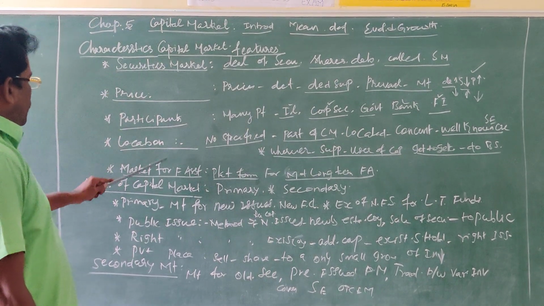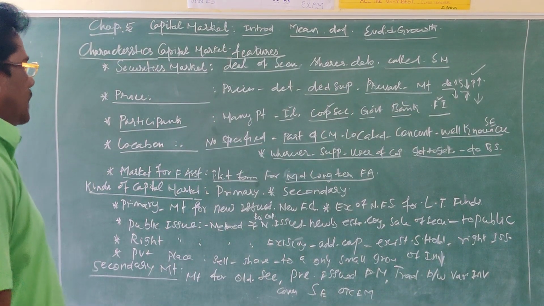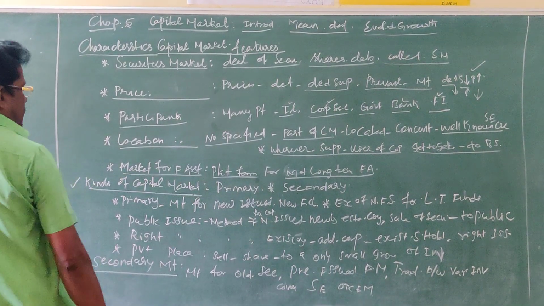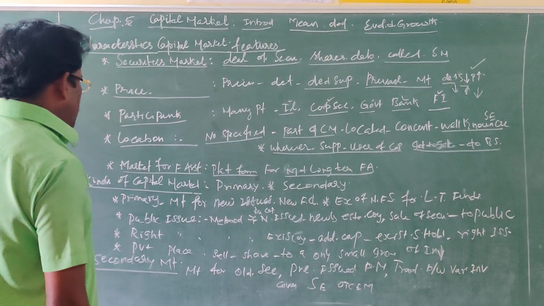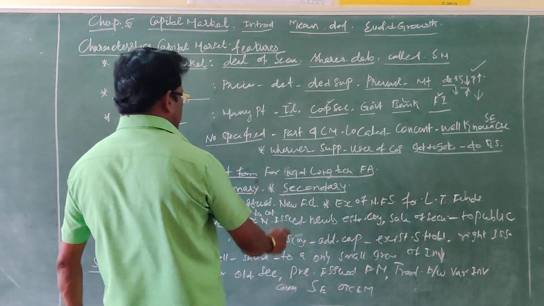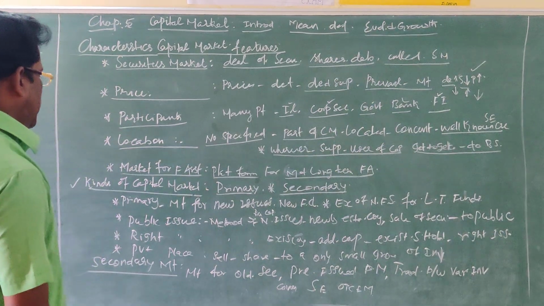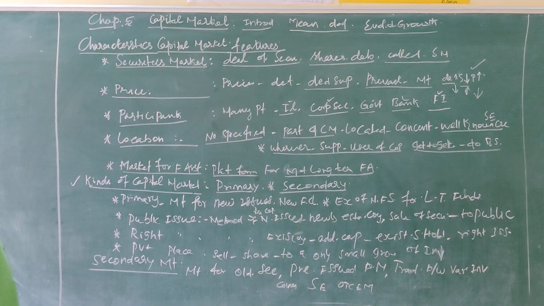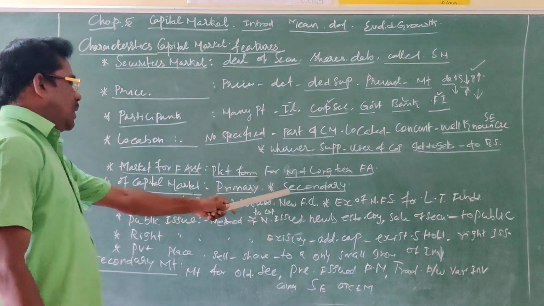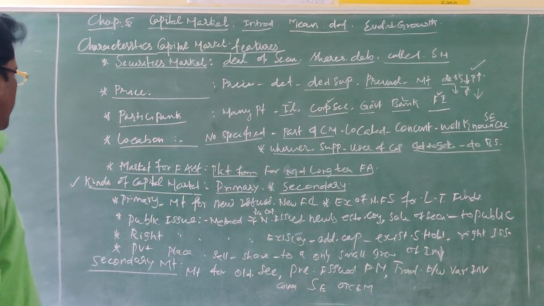These are the 5 characteristics of capital market. The next topic is kinds of capital market. The capital market should be classified into 2 types, namely primary market and secondary market. 2 classification or 2 kinds of capital market.